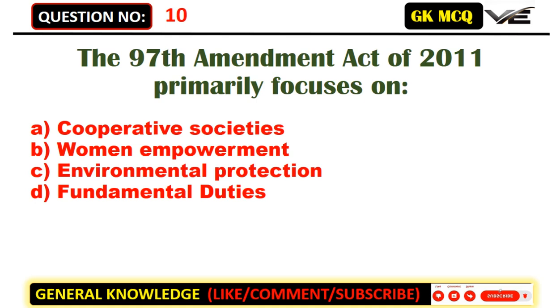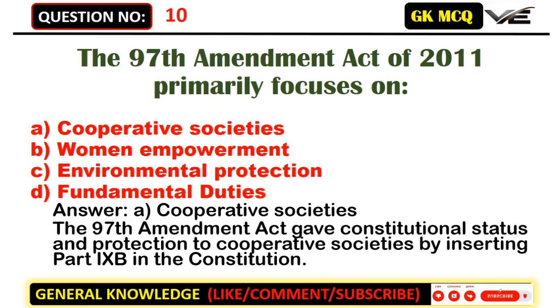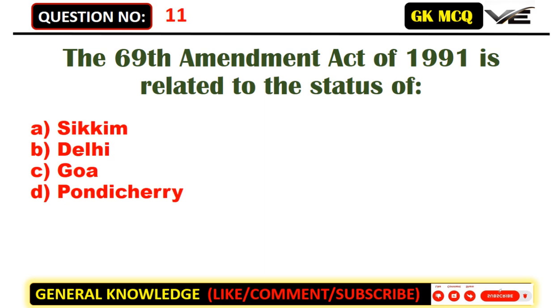A. Cooperative societies. B. Women empowerment. C. Environmental protection. D. Fundamental duties. Answer: A. Cooperative societies. The 97th Amendment Act gave constitutional status and protection to cooperative societies by inserting Part IXB in the Constitution. The 69th Amendment Act of 1991 is related to the status of